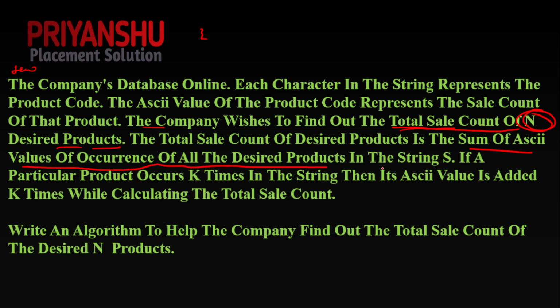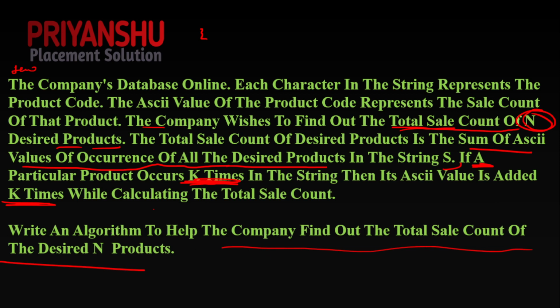In the string s, if a particular product occurs k times, then its ASCII value is added k times while calculating the total sale count. The question is to write an algorithm to help the company find out the total sale count of the desired n products. So that's the question.